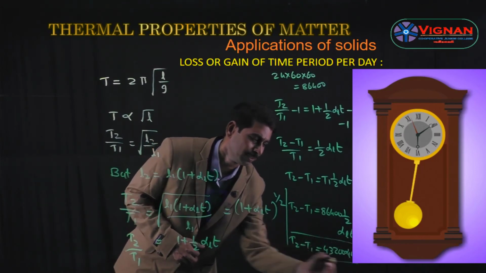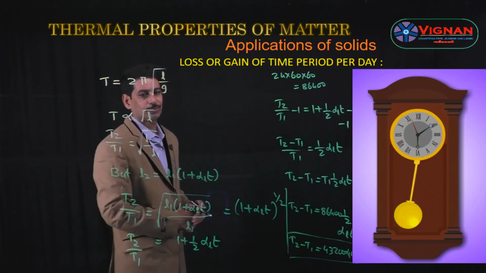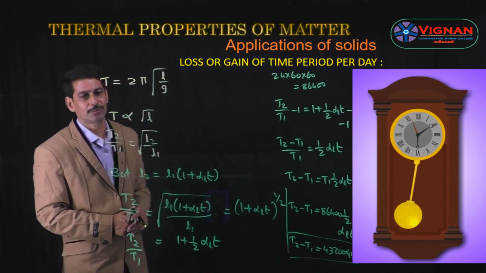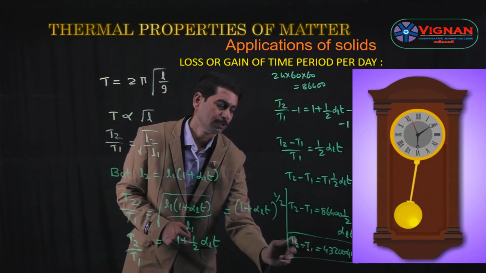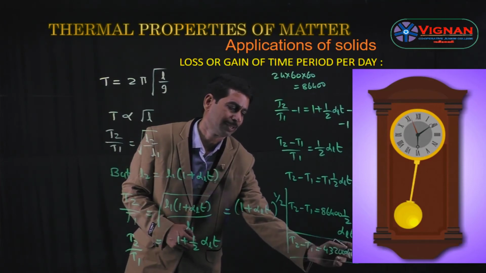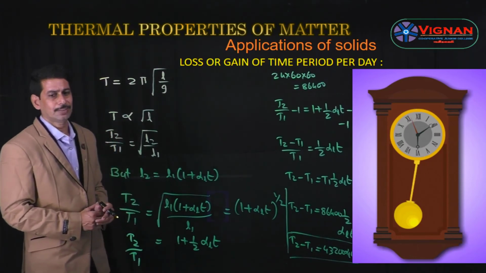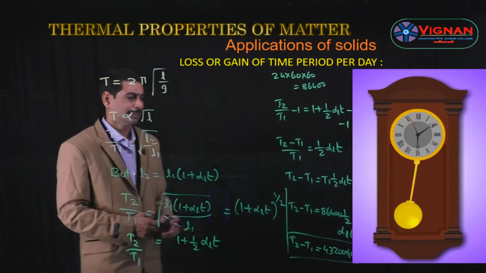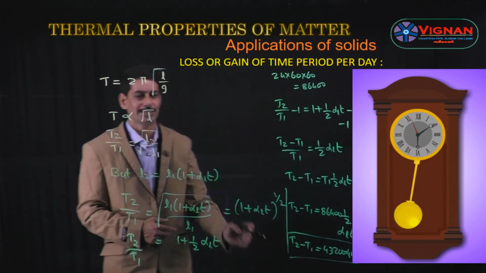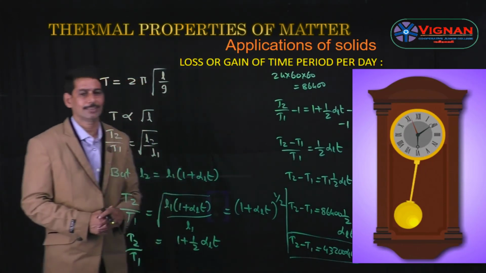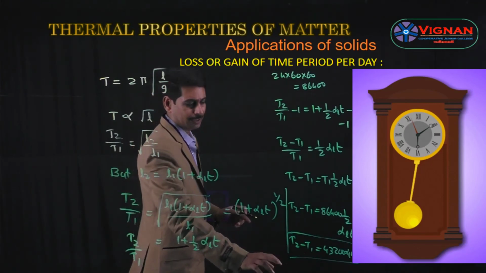This is the expression for loss or gain of time period per day only, because we are taking the time period as 24 hours. Per day the time is 24 hours. So T2 minus T1 is equal to 43200 alpha L t. We already know when it is loss and when it is gain. In summer, as the temperature increases, the clock goes slow, so it is loss, and in winter, as the temperature decreases, it is gain. Both for loss or gain of time period per day, the expression is the same.